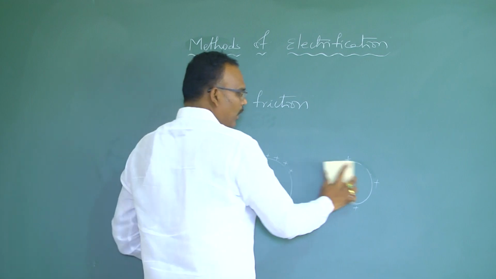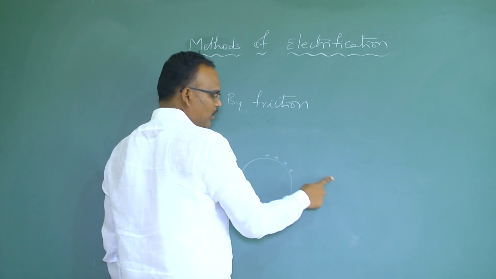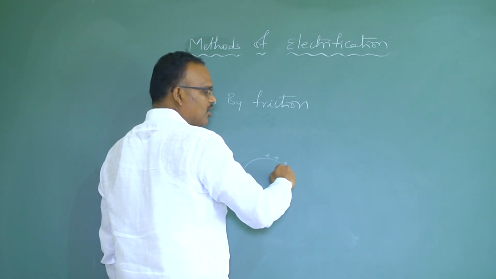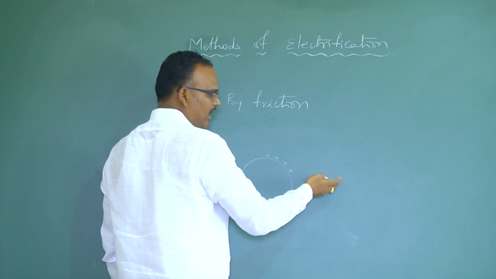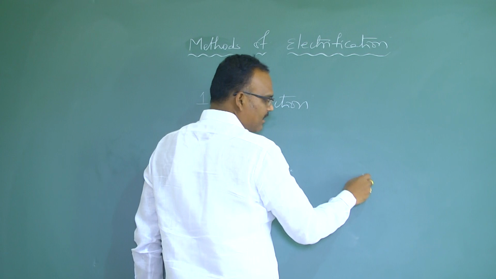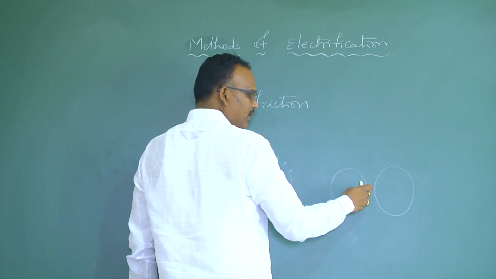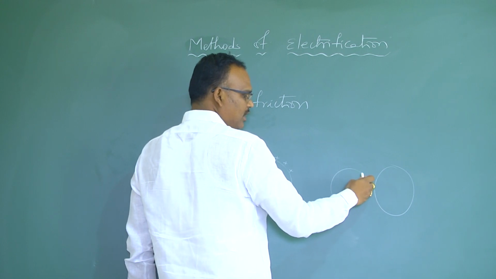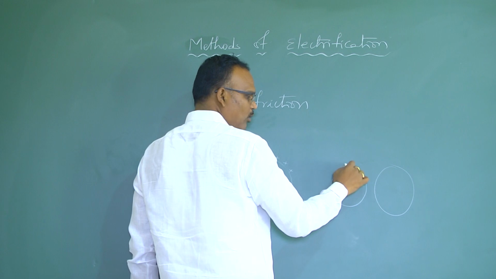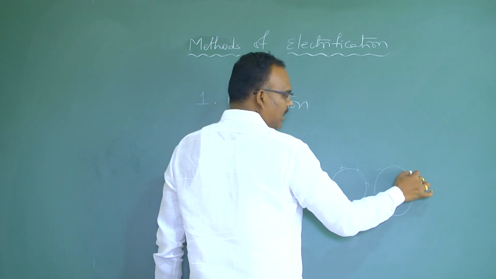When we rub insulators, one body acquires positive and the other acquires negative, and recombination of charge between these two bodies is less. But if you rub two conductors, no doubt, due to friction heat will be released, and due to that heat one body absorbs heat energy, loses electrons and acquires positive charge, and the other acquires negative charge.